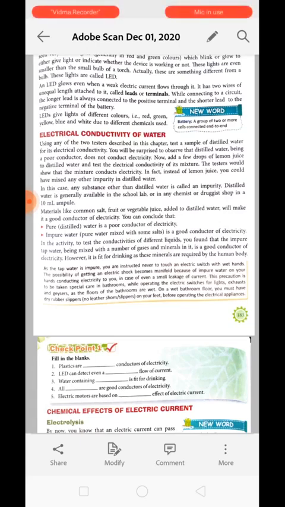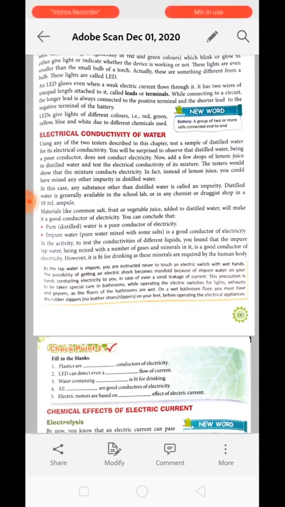So it is not harmful to drink this water. It is fit for drinking as these minerals are required by the human body. Tap water is impure water. So you are instructed to touch electric switches with a dry hand only, because if your hands are wet, it can transfer the electric current to your body and give you an electric shock, which is very dangerous.